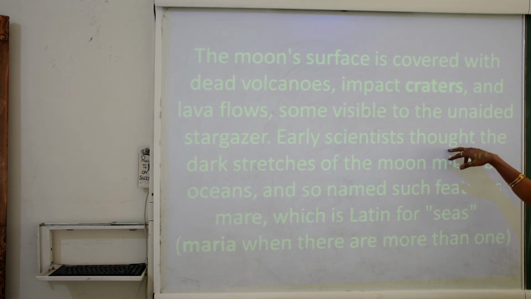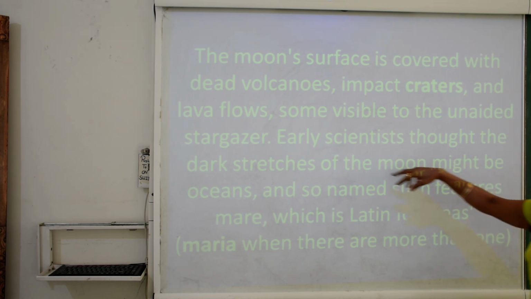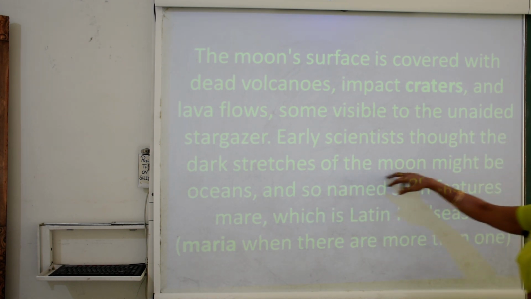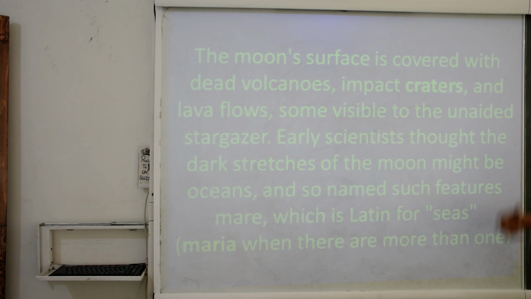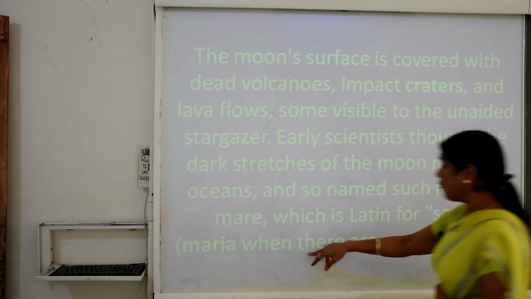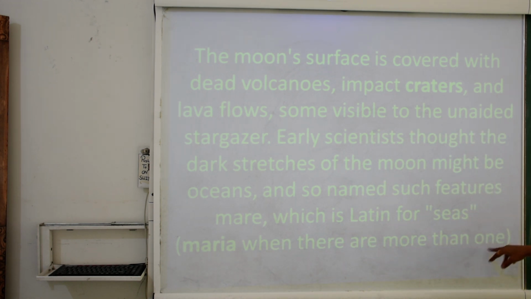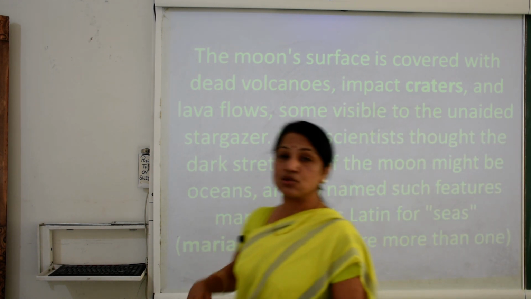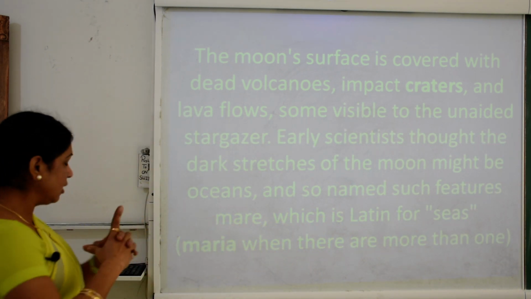Early scientists thought the dark stretches of the moon might be oceans, and so named them maria, which is Latin for seas. Seas may also be found there. There is more than one in the Maria. So these things are also present on the moon.